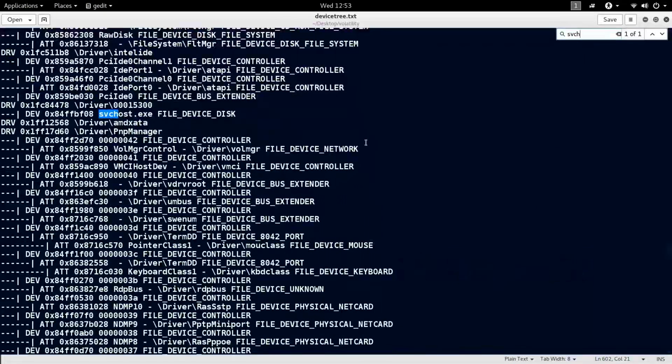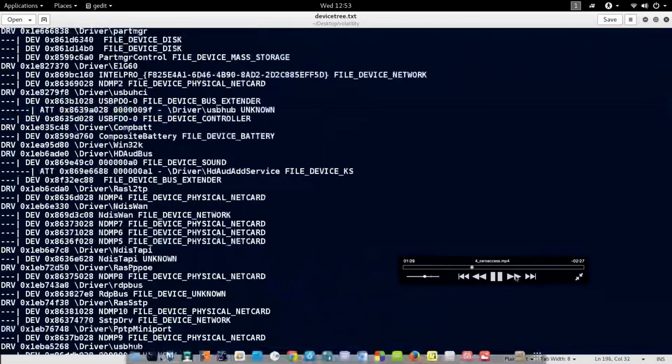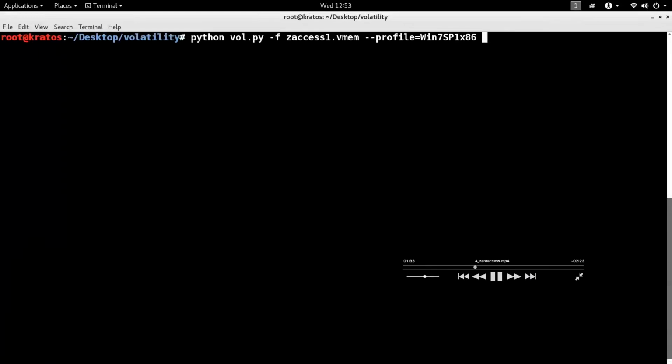I may want to reverse engineer. I want to debug to understand what it does. So remember, we dump the process, we dump the DLL. Now how do we dump the driver? There is a plugin called moddump, which allows you to dump the driver. But before that, I need the base address of the driver. I want to know where the driver is loaded in the memory.